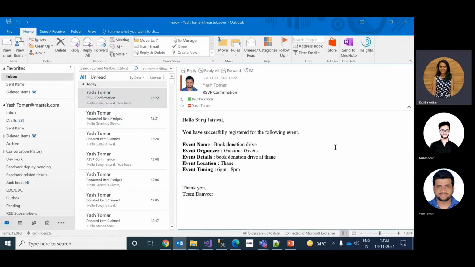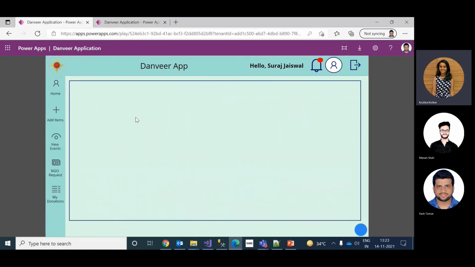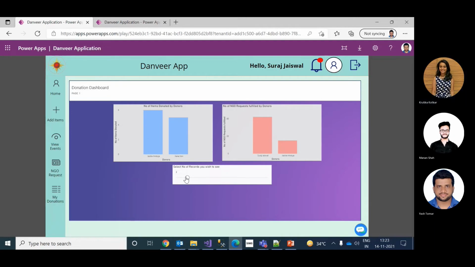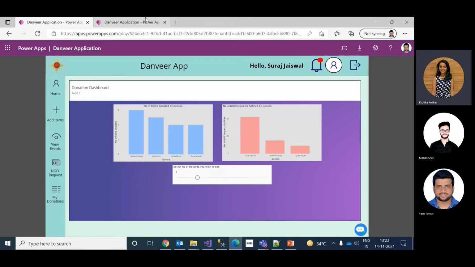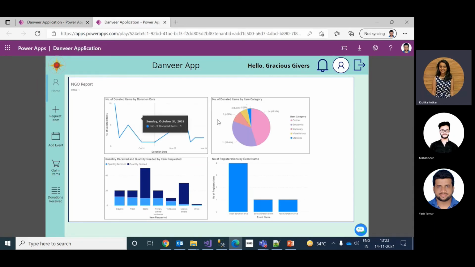Next, we would move on to the dashboard. We have 2 dashboards, one for NGO and one for user. For the user, we have the number of items donated by the donors and requests fulfilled by the donors. We can select top 1, top 2, top 3. In a similar fashion, we have the NGO dashboard, where we are displaying the number of items donated by donation date, item category, the number of users who have registered for the event, and the quantity needed versus the quantity asked for.